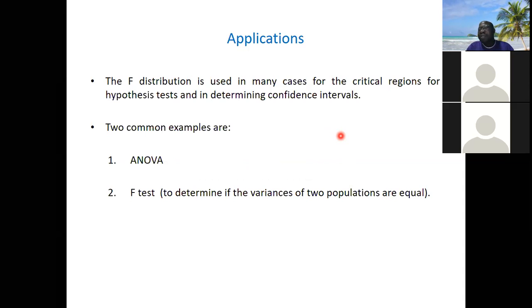When you have 3 means, you have to pair them in 3 ways, so you carry out 3 t-tests. If there are 4 groups, you have to carry out 6 t-tests. If there are 5 groups, you have to carry out 10 t-tests.